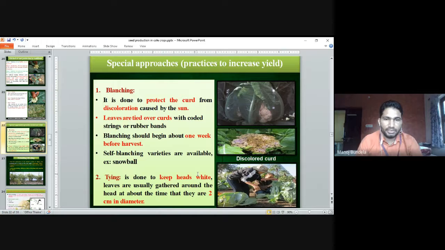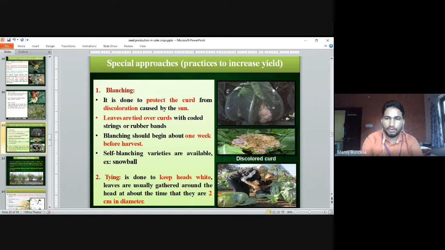Next is tying, which is done to keep the head white. Leaves are usually gathered around the head at about the time that it is 2 centimeters in diameter. This is called blanching. Normally, blanching means covering the head with the help of leaves.